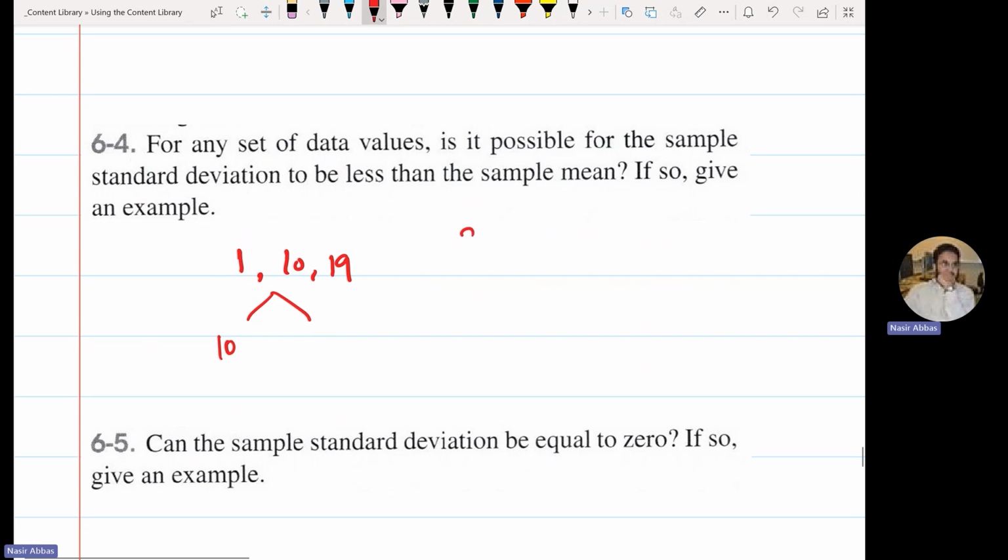Give an example like this one: 9.9, 10, 10.1, very small standard deviation. Put the values very, very close to the mean. In that case, your standard deviation will be small.